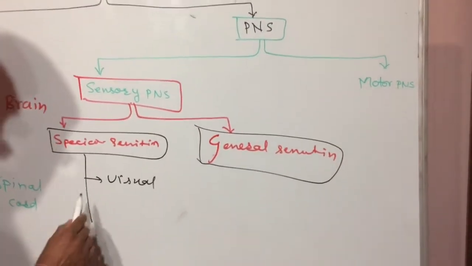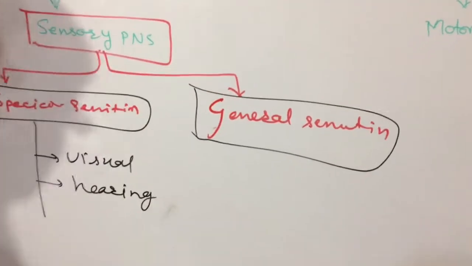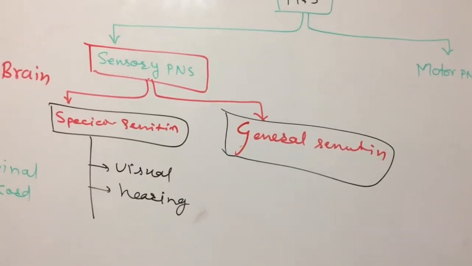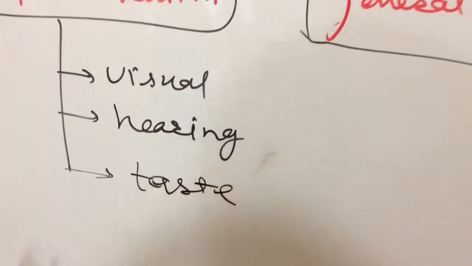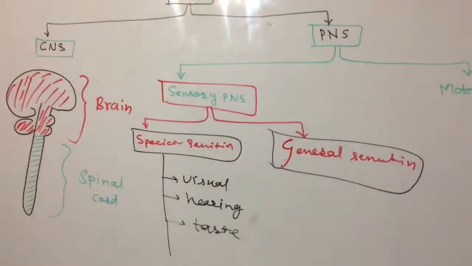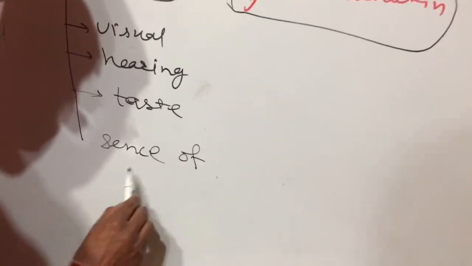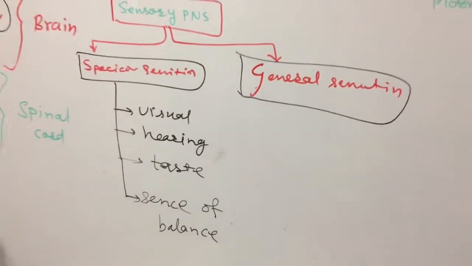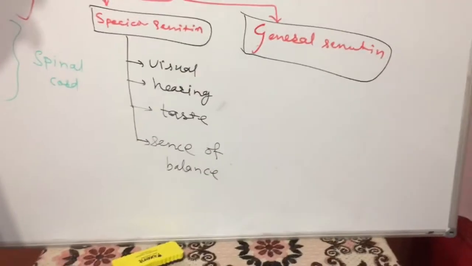Okay. Next, hearing: we can hear with the ear, we can't hear with the eyes or the tongue.